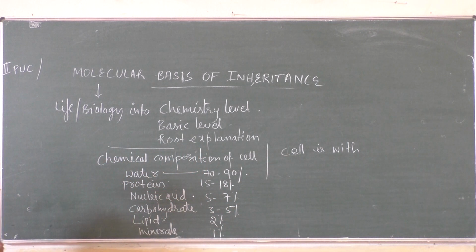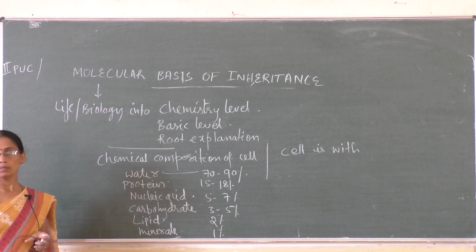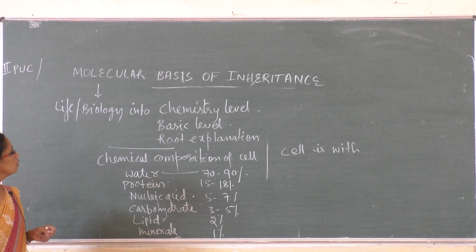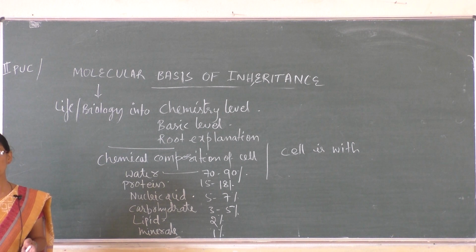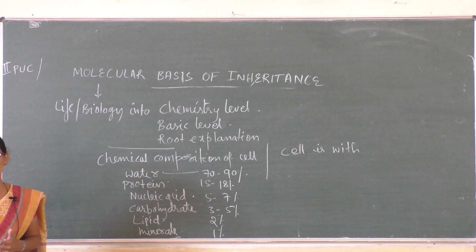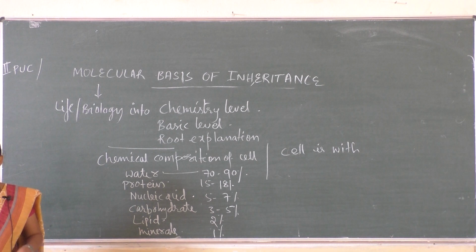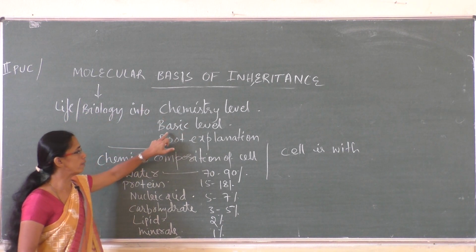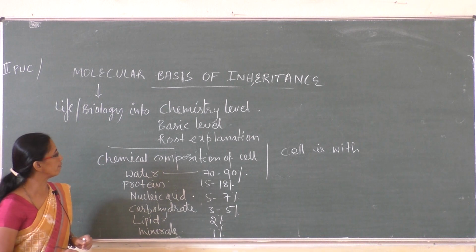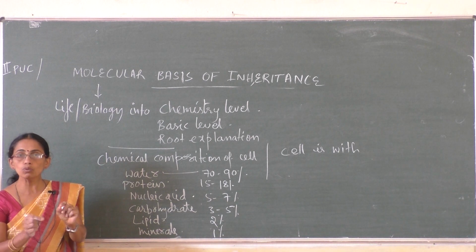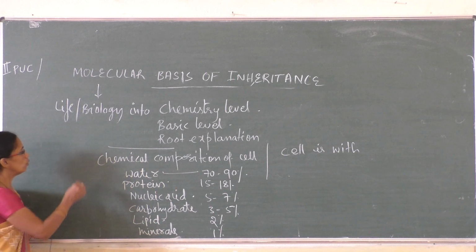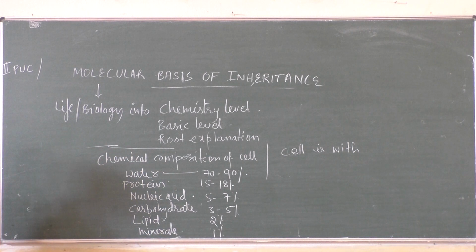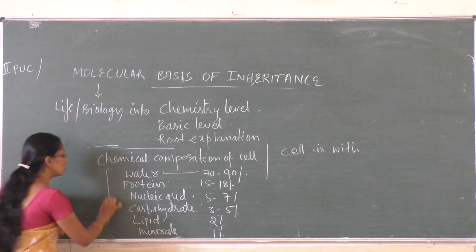Next we see the next word, molecular. Molecular refers to the chemistry level, taking biology into the chemistry level, or into the most basic level, the root level of explanation. Now any living cell is with all these components.